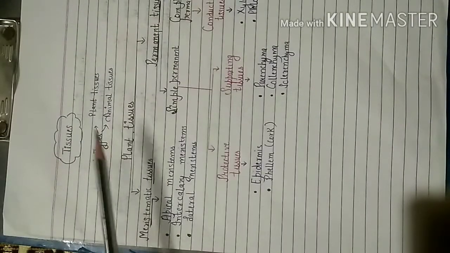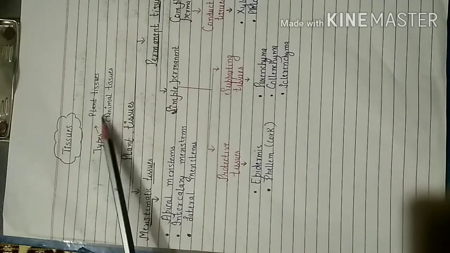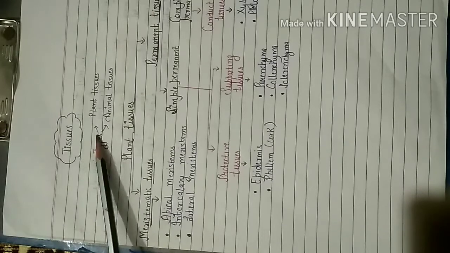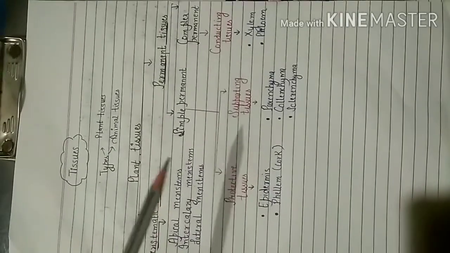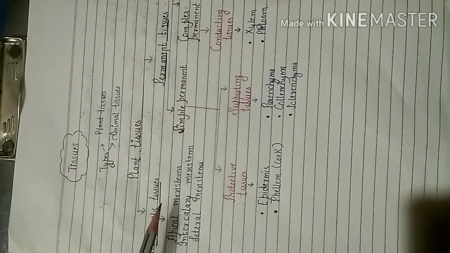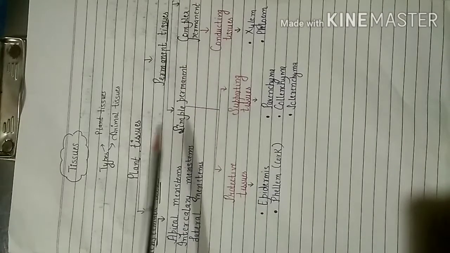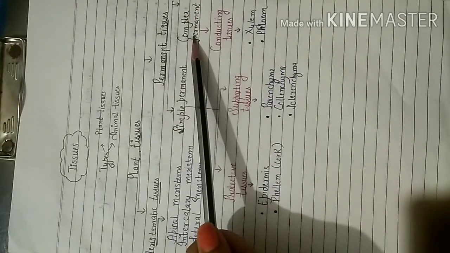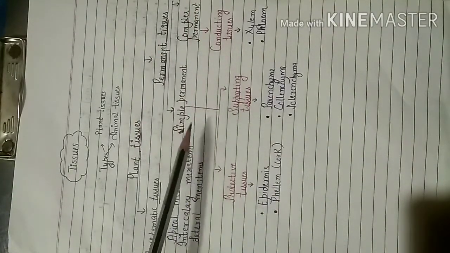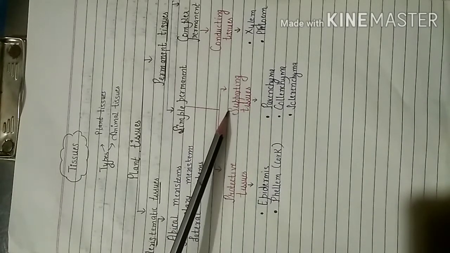So let us now study about the types of tissues. Tissues are of two types, plant tissues and animal tissues. The plant tissues are further divided into two types, meristematic tissue and permanent tissue. The meristematic tissue is further divided into apical meristem, intercalary meristem and lateral meristem. Permanent tissue is divided into two parts, simple permanent and complex permanent. This simple permanent tissue is further divided into two types, that is protective tissue and supporting tissue.